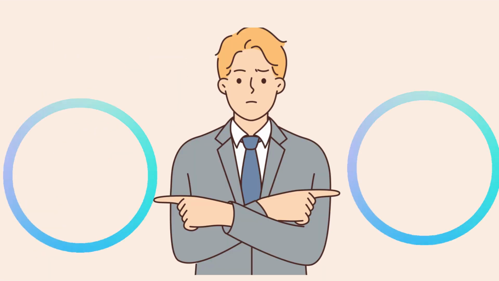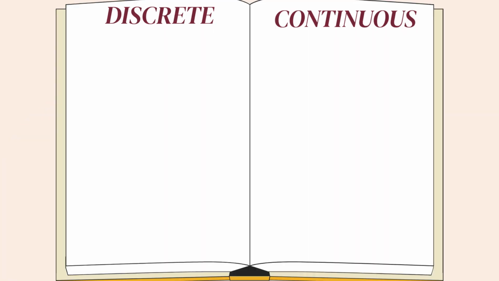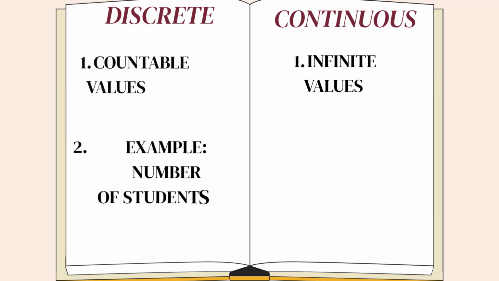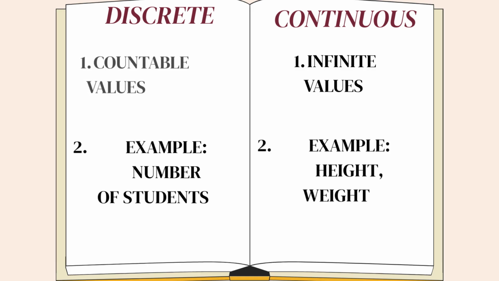Next is the difference between discrete and continuous. In discrete, the first difference is countable values, and in continuous it is infinite values. In discrete, an example is number of students. In continuous, the examples are height and weight. Discrete uses PMF, whereas continuous uses PDF.